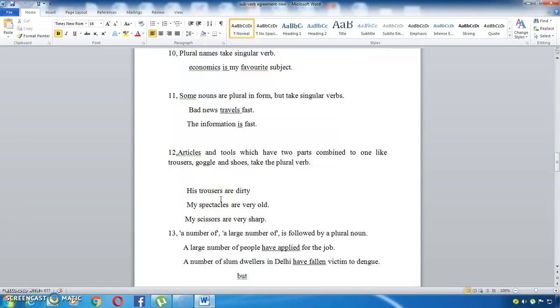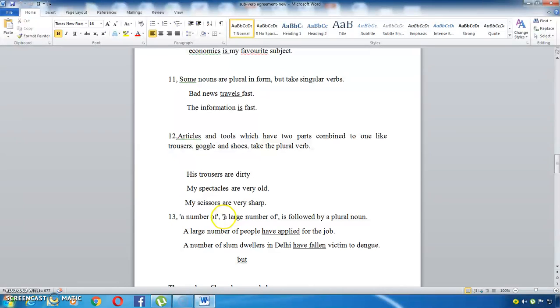The next rule is about objects that have two parts. Take for example spectacles, shoes, goggles, and trousers. Since they have two parts, they are considered plural, so they take a plural verb. For example, his trousers are dirty. You are not supposed to say "his trousers is", because you are mentioning two things, and two parts are there in trousers. So: his trousers are dirty, his spectacles are very old, my scissors are very sharp, right?